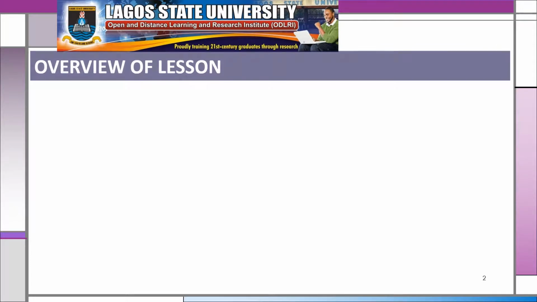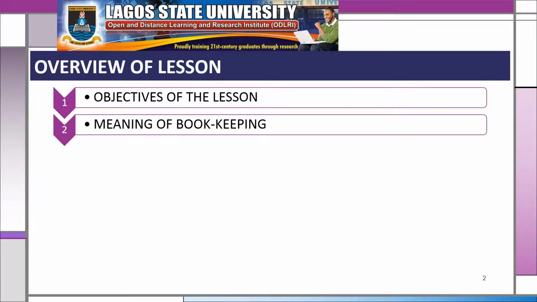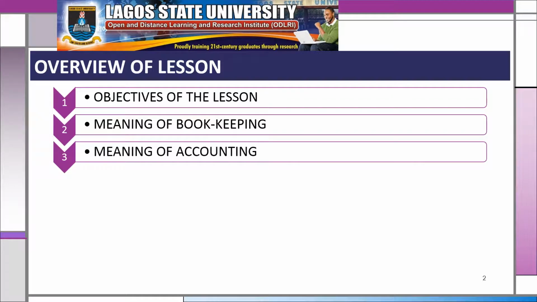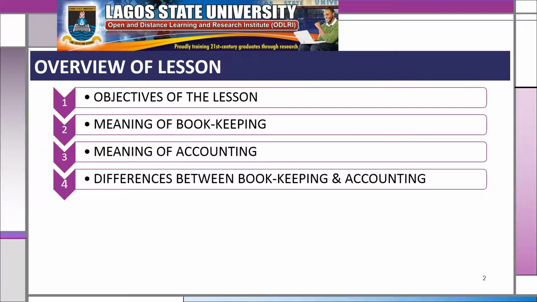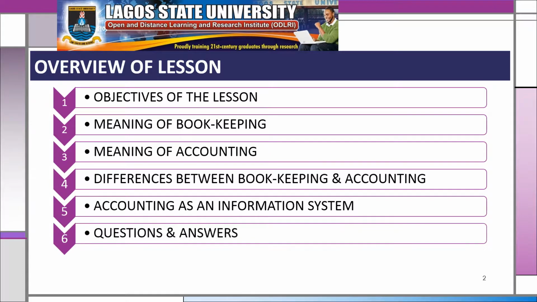Objective of the lesson, meaning of bookkeeping, meaning of accounting, differences between bookkeeping and accounting, accounting as an information system, questions and answers, summary and conclusion.